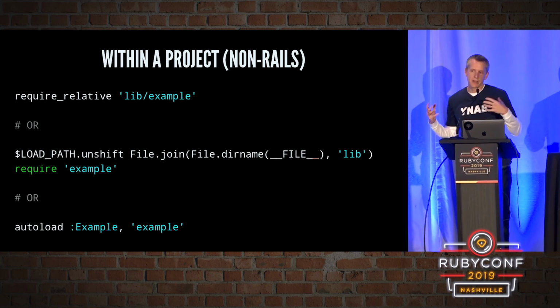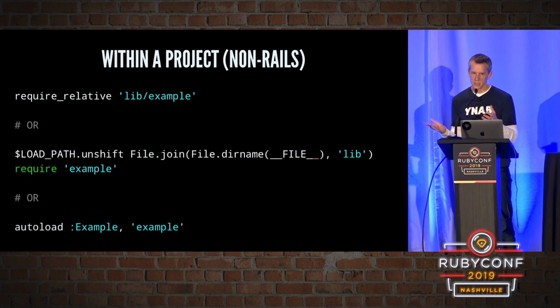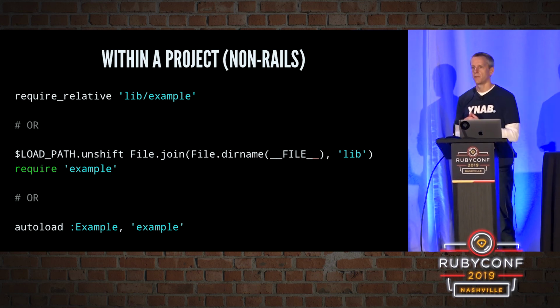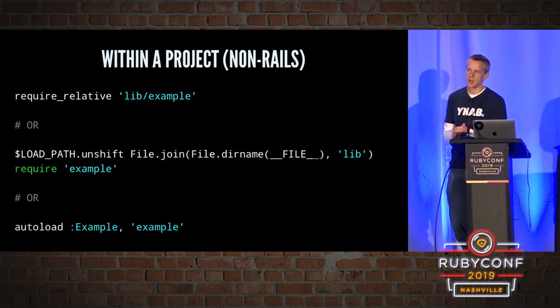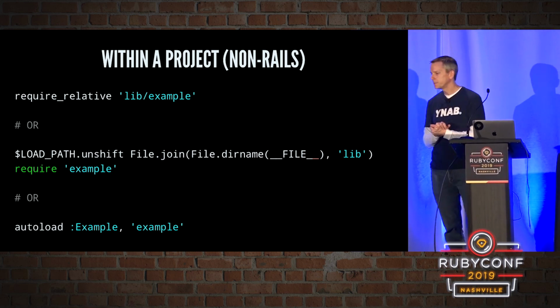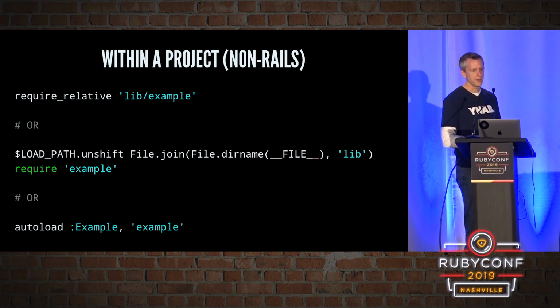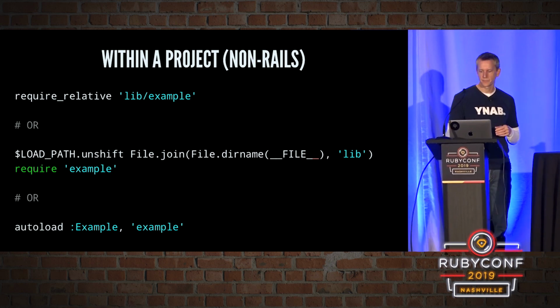Within a project, if it's not a Rails project, we've got some options. We can use require_relative. That'll work fine. If we're going to be requiring a lot of things from a common directory, we can add that directory to our load path and use require. Or we can use autoload, especially if we're building a library. That's super helpful.